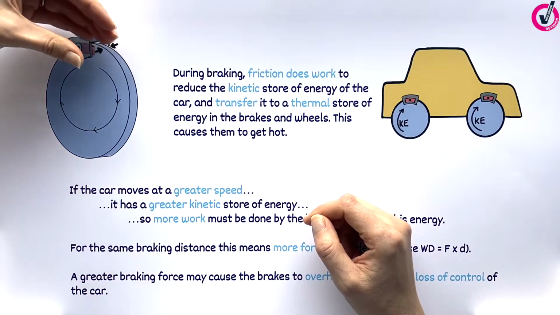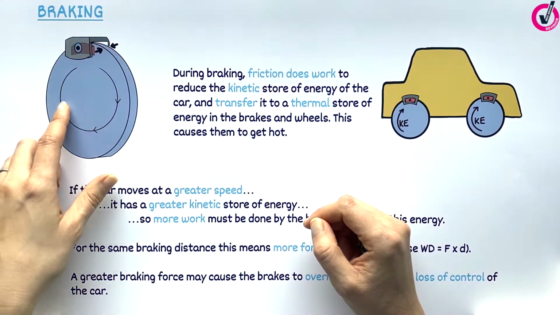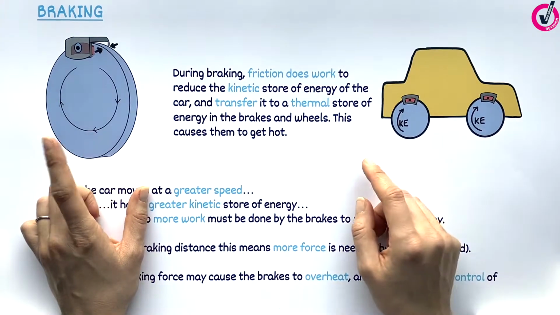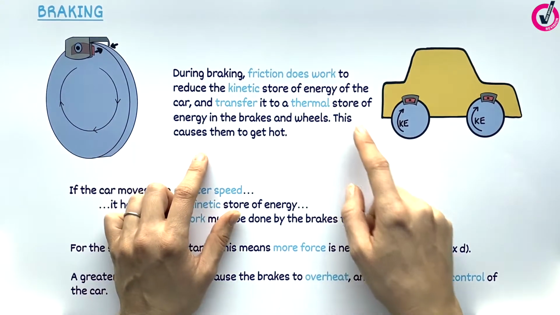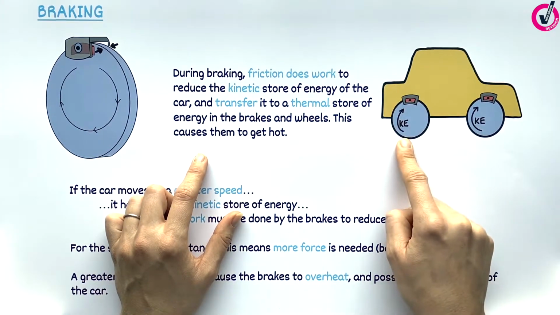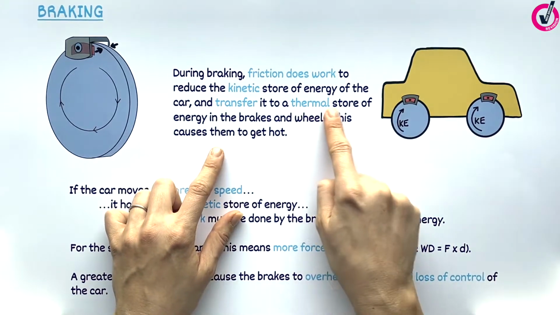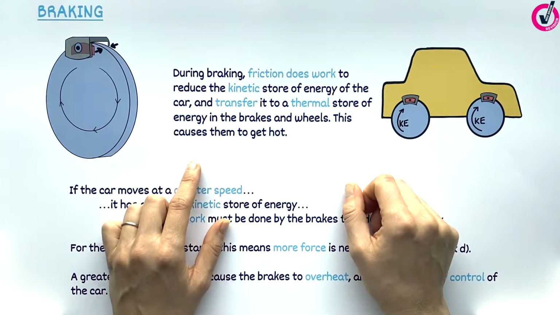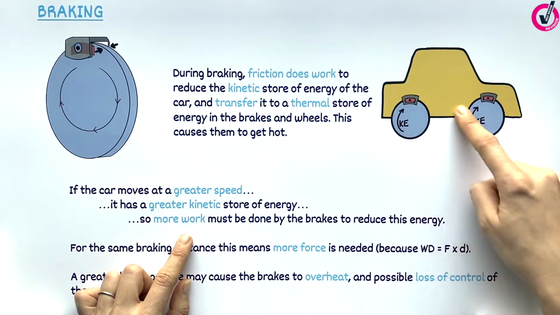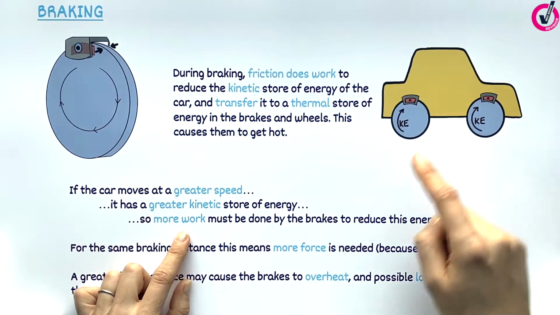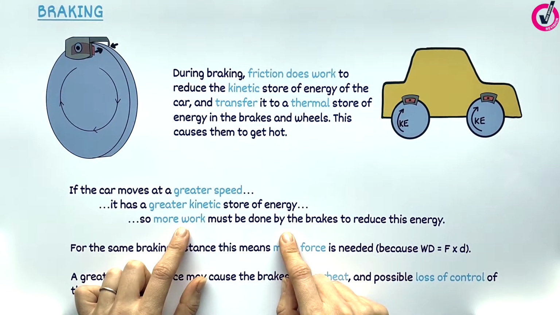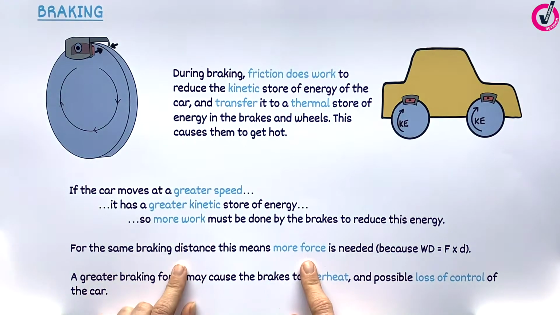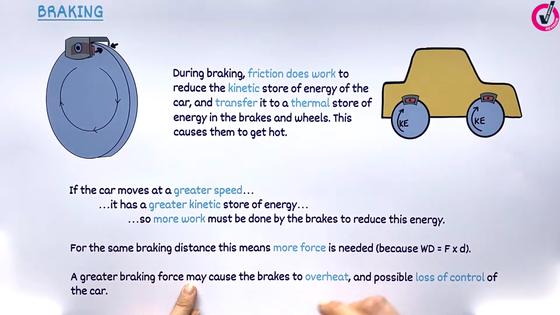Brakes work by gripping the wheel, which causes friction, which slows the car down. The force of friction does work, which decreases the kinetic store of energy of the car and transfers it to a thermal store of energy in the brakes. The greater the speed, the more kinetic store of energy the car has, and therefore the more work the brakes must do. If we need the car to stop in a particular distance, this would require a greater force. Greater braking forces can lead to brakes overheating and also loss of control of the car.